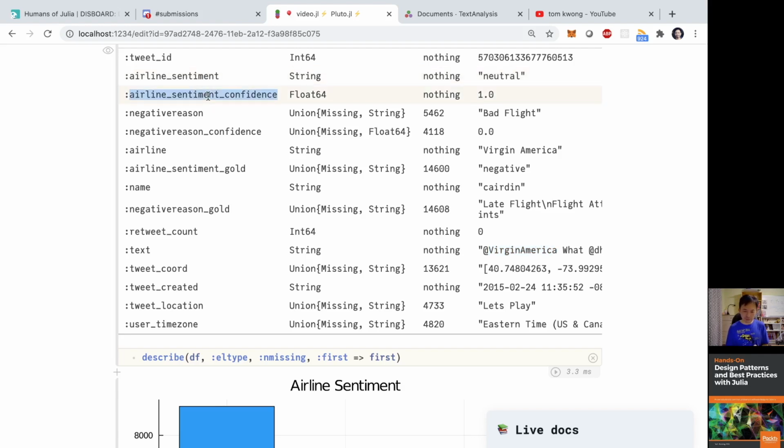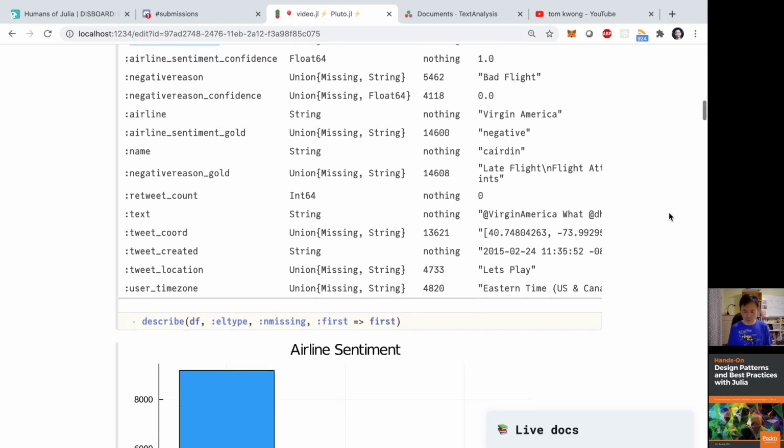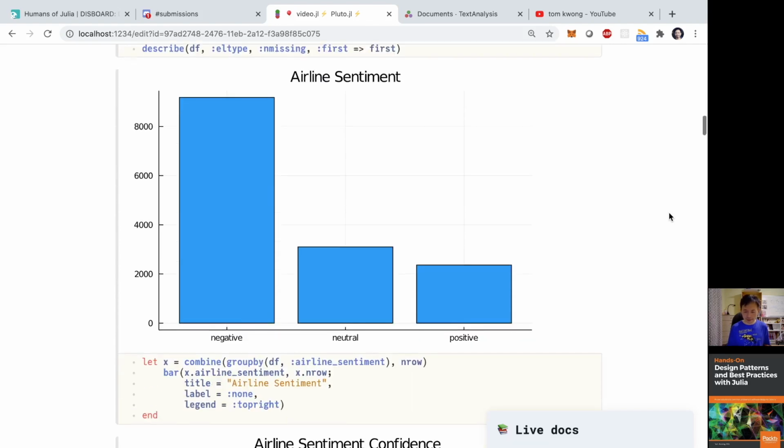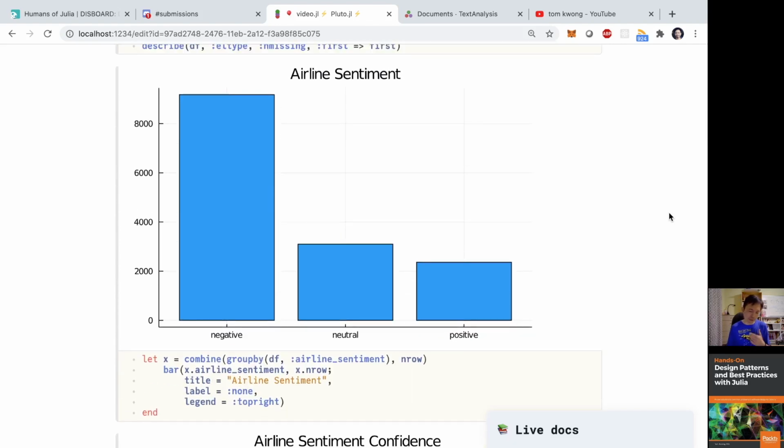Also, the second column here, airline sentiment confidence, is somewhat more interesting. It looks like numerical data. It has 1.0 in it. So my understanding is that maybe this number tells me how confident we are about this sentiment label. For that reason, I have started doing some charting to understand that a little bit better.